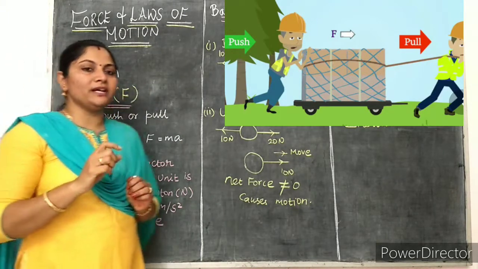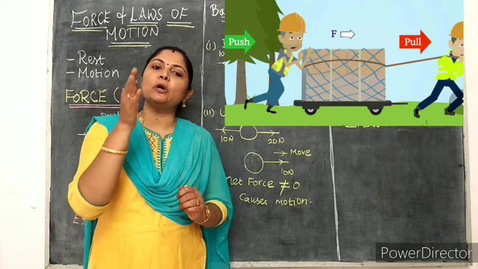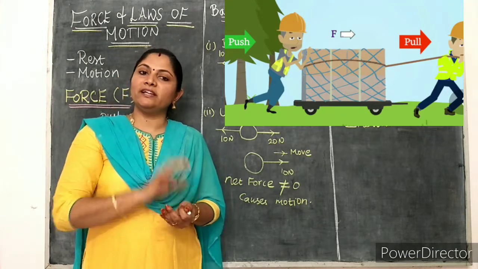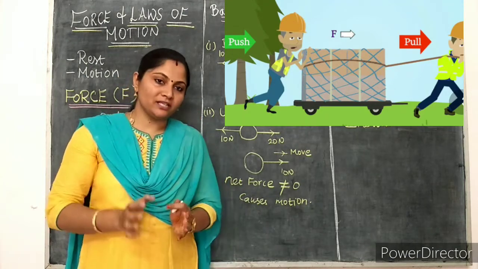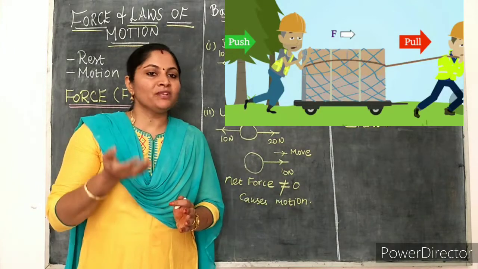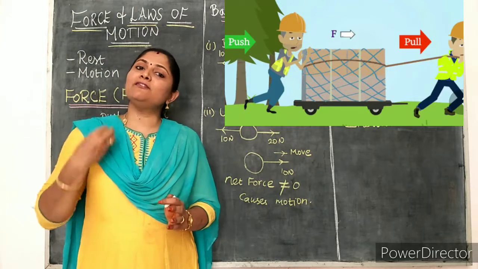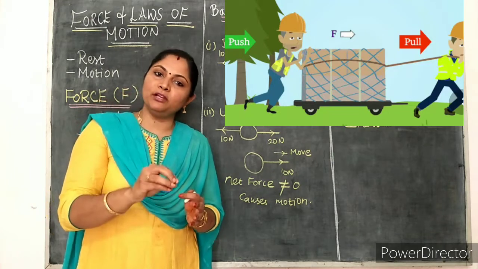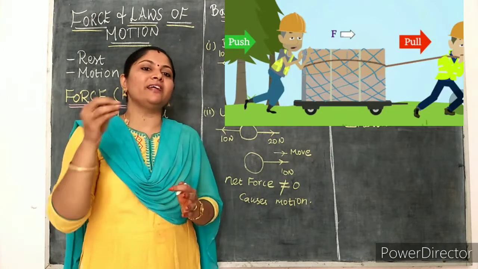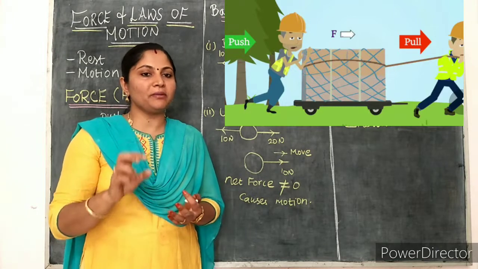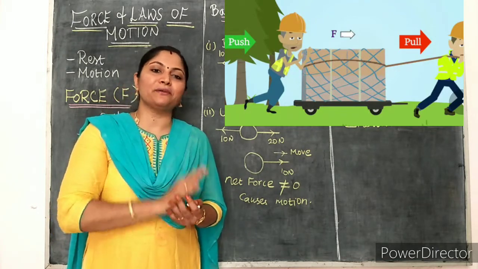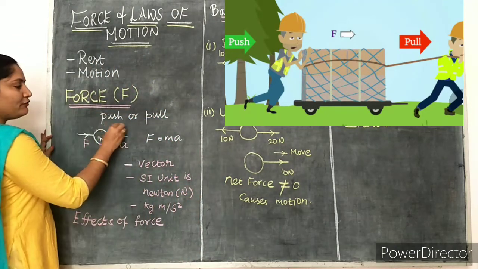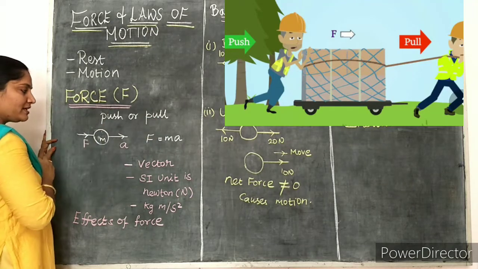Force is nothing but a push or pull applied on an object. If we consider an object initially at rest, in order to move that object, what do we have to apply? Nothing but force. An external force should act on that object, in the form of a push or pull, that will move the body or tend to move the body. So an external force in the form of a push or pull applied on an object is said to be force.